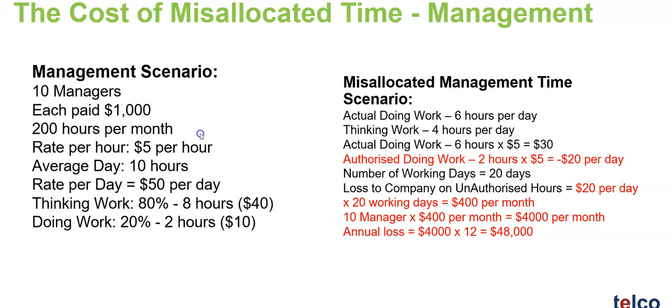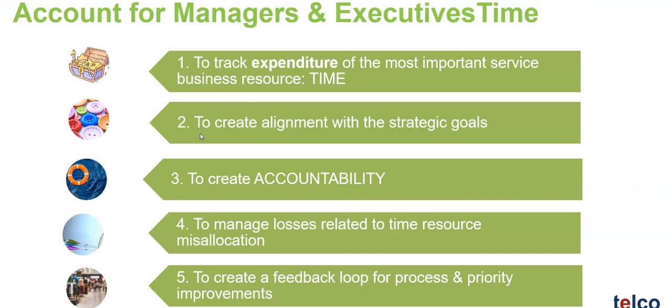So this scenario, if well understood, is therefore the reason why it is critically important that time, just like money in a business, is accounted for accurately. So here are some of the reasons why it's critical to account for the time of managers and executives.